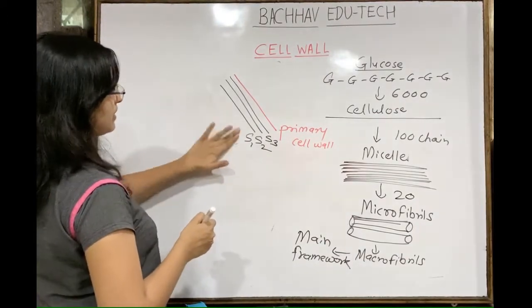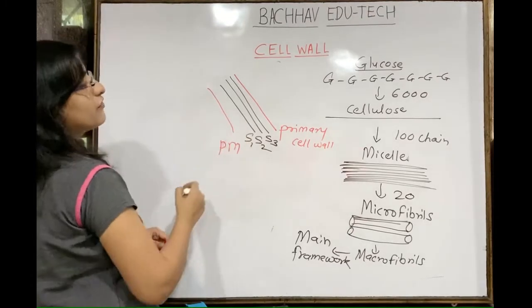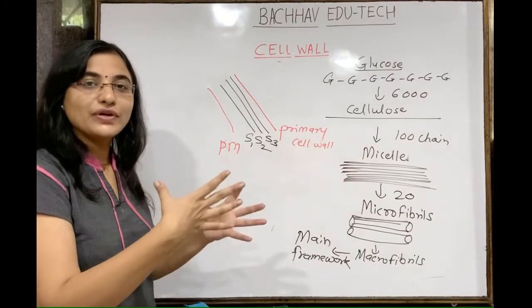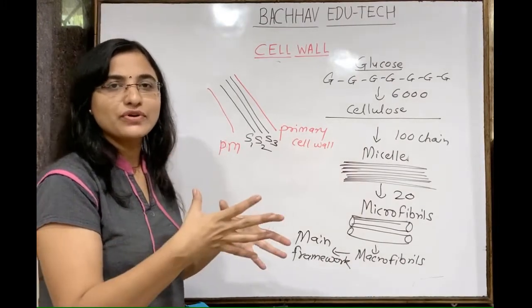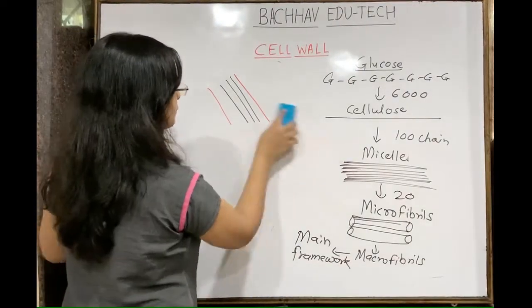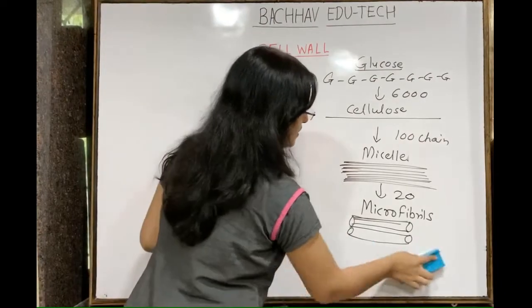If it is not present, then here is the plasma membrane. Such an arrangement is there in the cell wall. It will provide more rigidity and more protection to the cells of the plant. Understand this? I hope there is no doubt. It is pretty much clear to you.